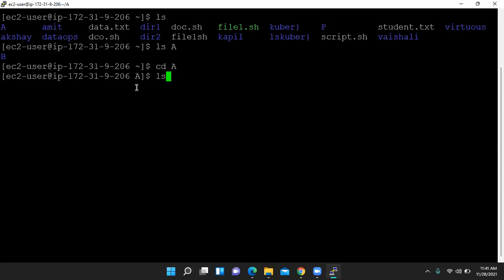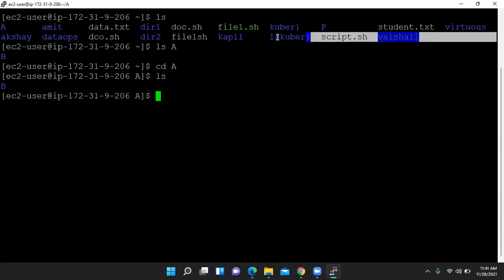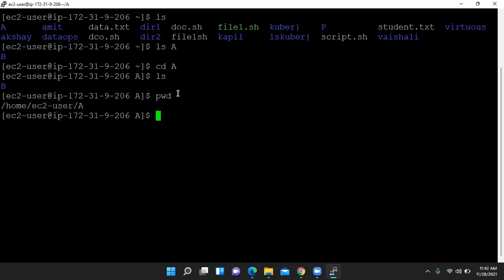You are now in a. So when we press ls, see what your result is. You cannot expect all the other stuff, because all that is present in ec2 user, and we are inside a. Inside a there is only b. You can also check your position by using the pwd command. In pwd, it shows a path like this: home, then inside home you are in directory ec2-user, and inside ec2-user you are in folder a.